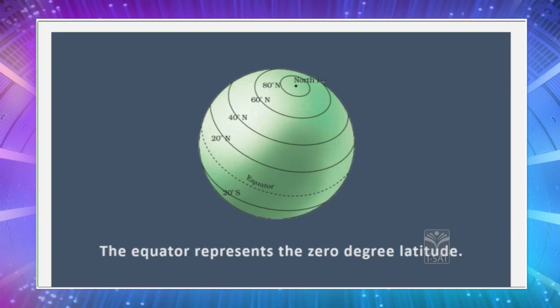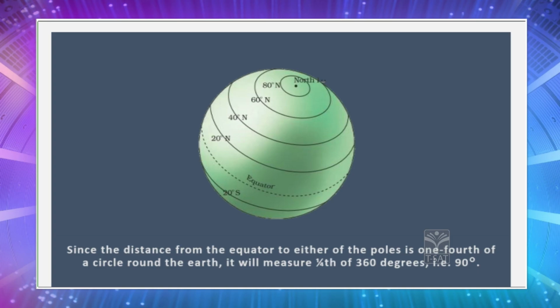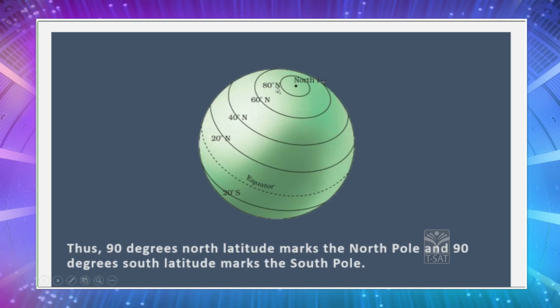The equator represents 0 degree latitude, that is the starting point in between. Since the distance from the equator to either of the poles is 1/4 of a circle round the earth, it will measure 1/4 of 360 degrees, that is 90 degrees. 90 degrees north latitude marks the north pole and 90 degrees south latitude marks the south pole.